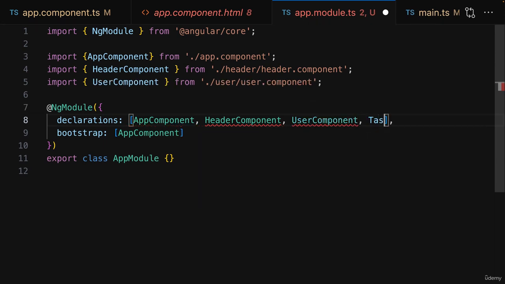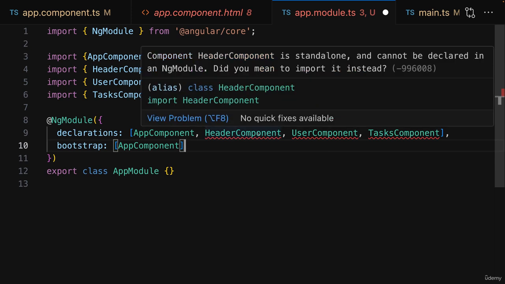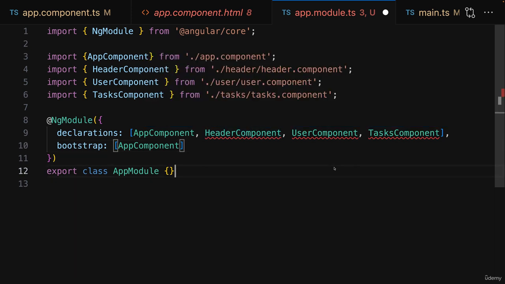So therefore, back in the app module, we should also add this user component and the tasks component. Now, of course, I'm getting a bunch of errors here now, though, because these are all standalone components, and I mentioned that you can't add those to declarations.